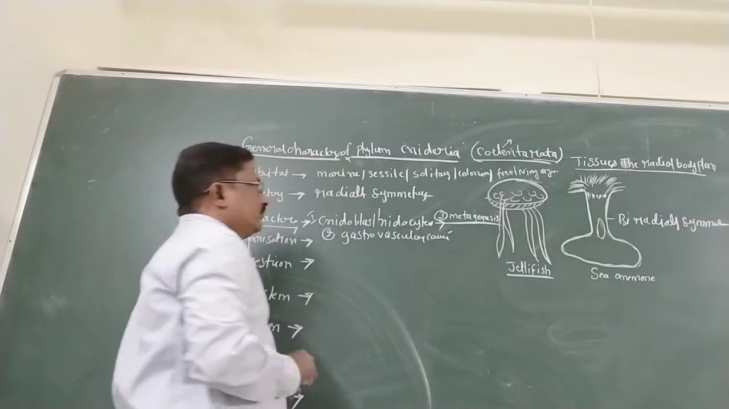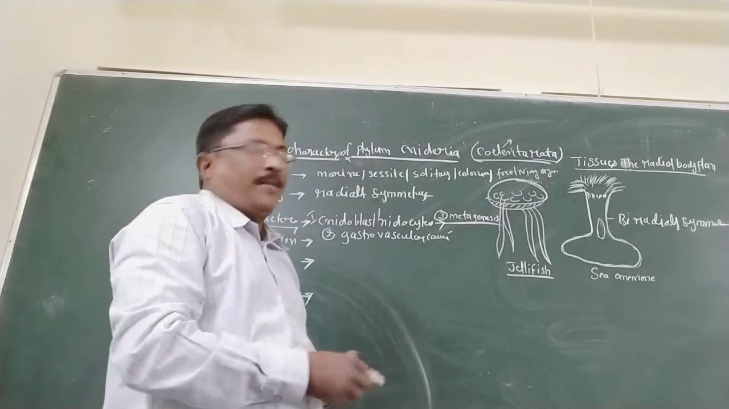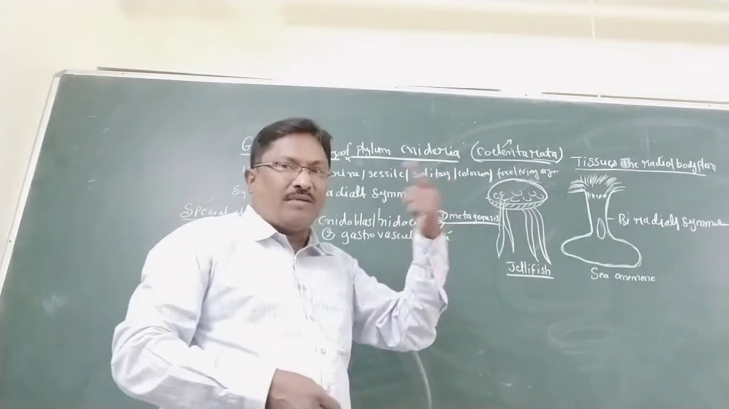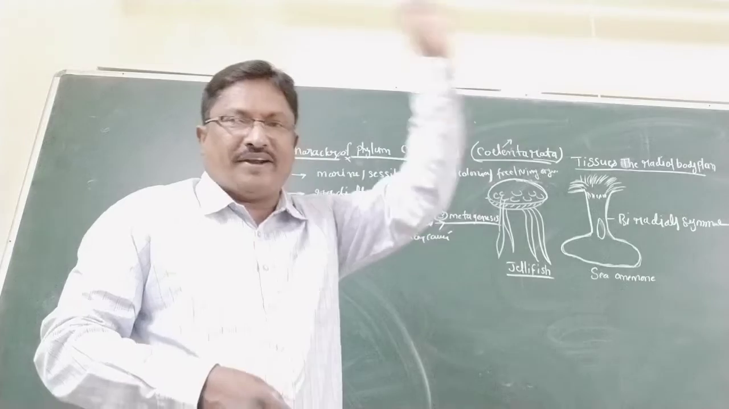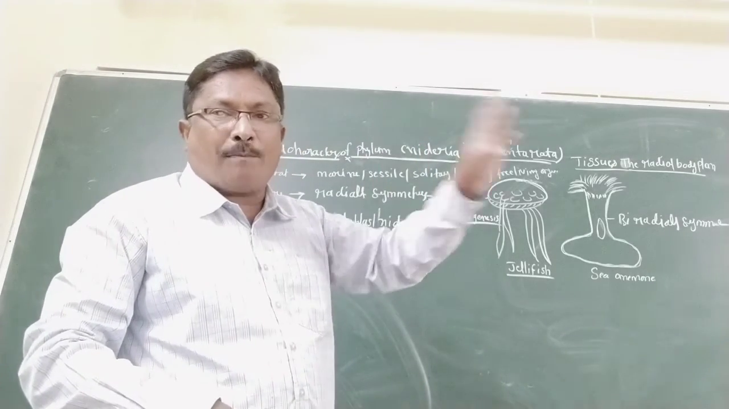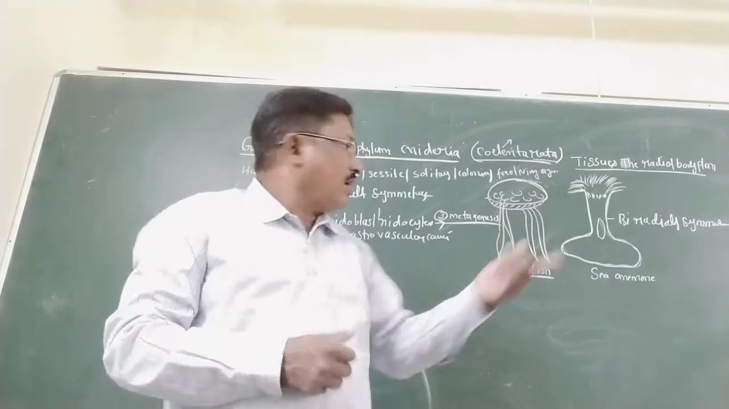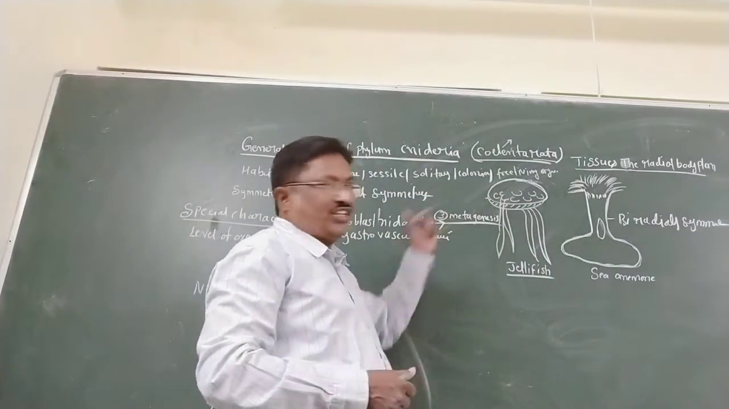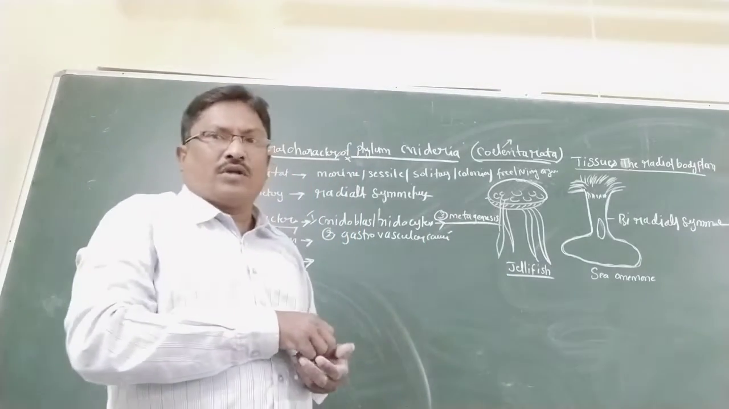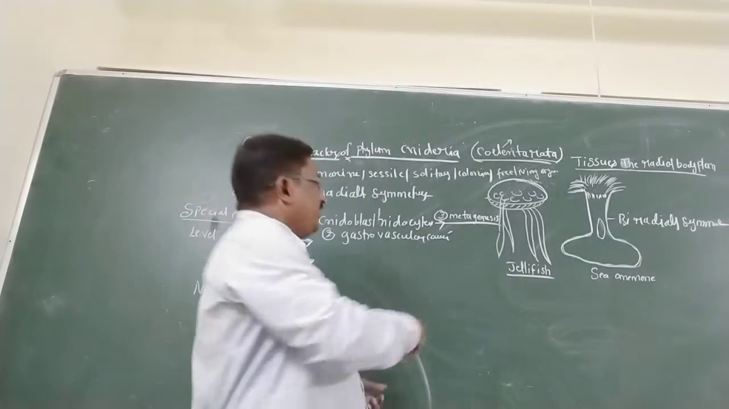Dear student, here two words are different. Metagenesis belongs to the Cnidaria. Metamerism is segmentation; metamerism applies to annelids. Metamerism and metagenesis. What is metagenesis? In Cnidarians, the body formation is of two types. What are the two types?